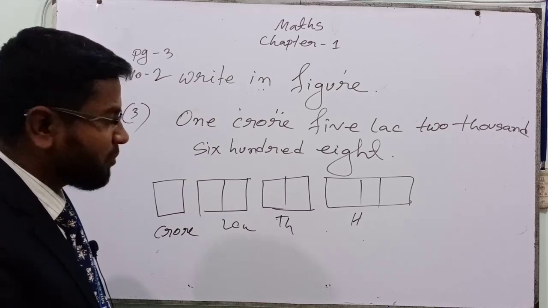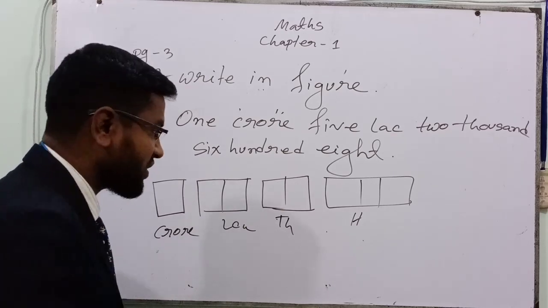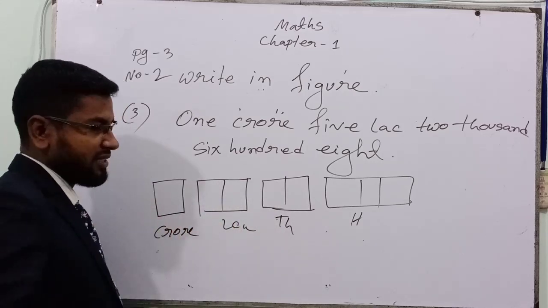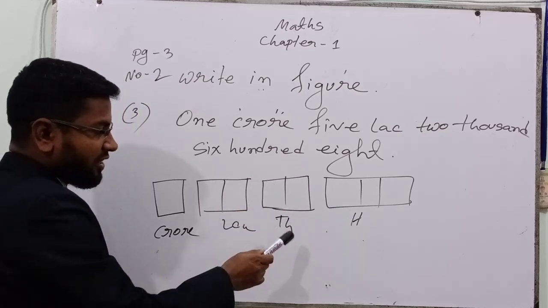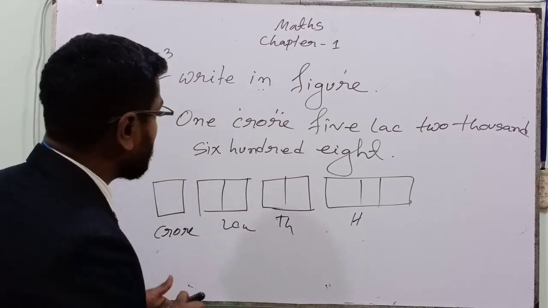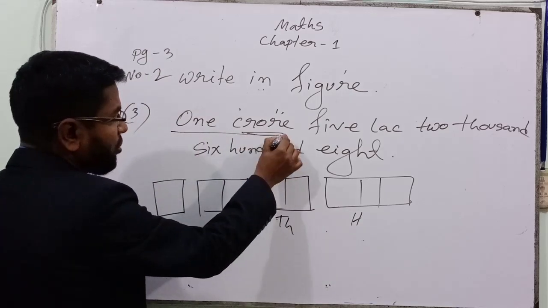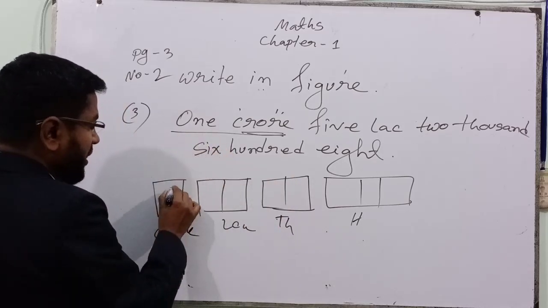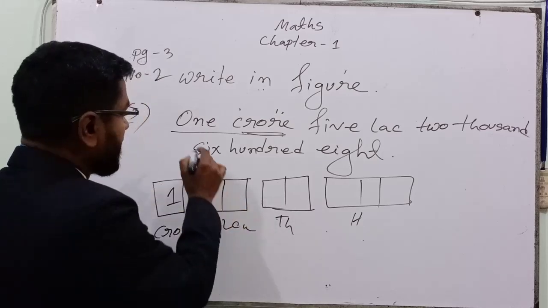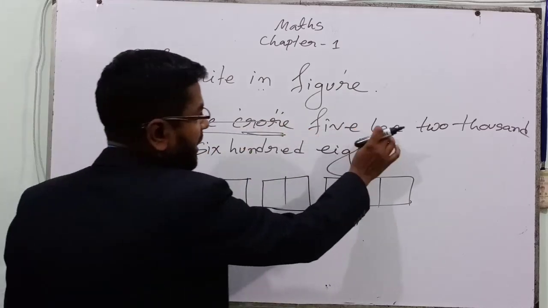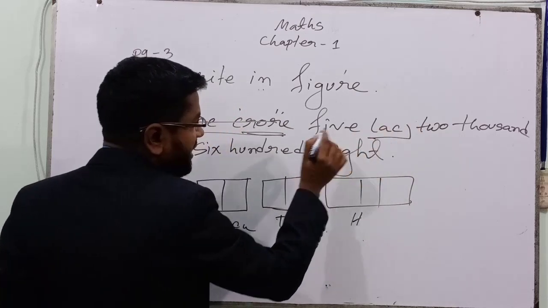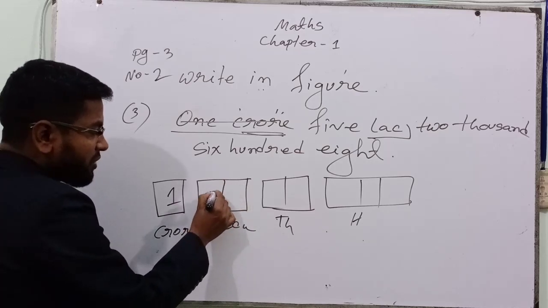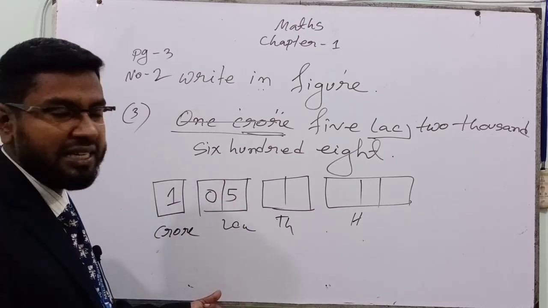This number will make that magical sentence, match it. 322 and whatever is on the left side. 3 digits for the 100 column, 2 digits for the 1000 column, 2 digits for the lakh column. Now how many crore? We know it goes up to crore. So we have to complete this number first. Crore, how many crore? 1 crore. I will write 1 crore. Done. Crore done. Up to crore. Done. 5 lakh. In the lakh column there is only 5. If I write 50, it will be 50. We have to write 05. That is, we can write 5 lakh.